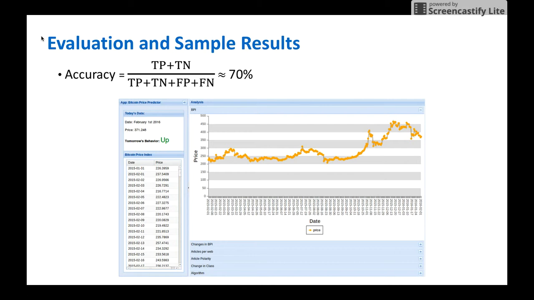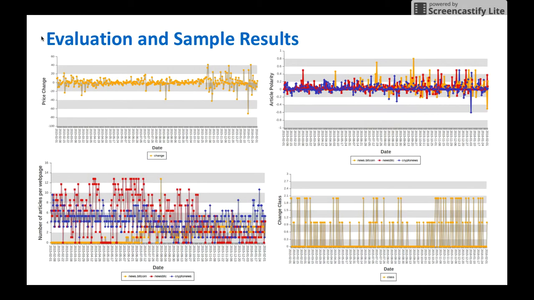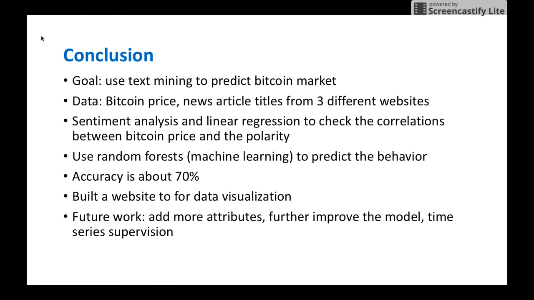When we experimented with the data for February 1st, 2016, our application predicted that there will be a slight increase in the BPI, and when compared with the actual data, it matched the predicted behavior, as can be seen in the chart. Further visualizations can be seen. The changes in BPI, the number of articles released per day by respective news outlets, the polarity of the news articles from each news outlet, and the predicted behavior of the BPI are also available for users to see. Through the visualization of data, one can observe the overall picture and see the pattern in the line graphs.